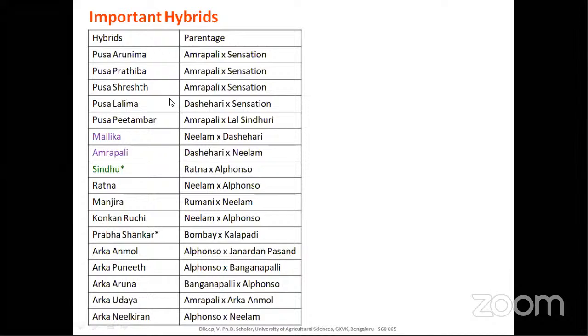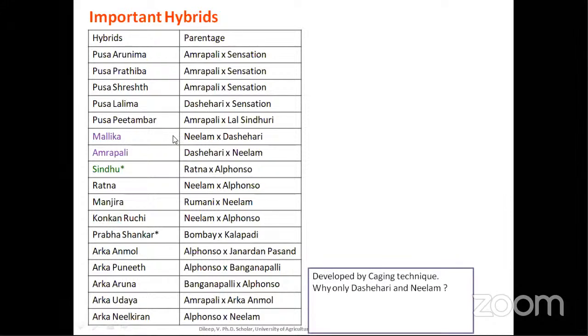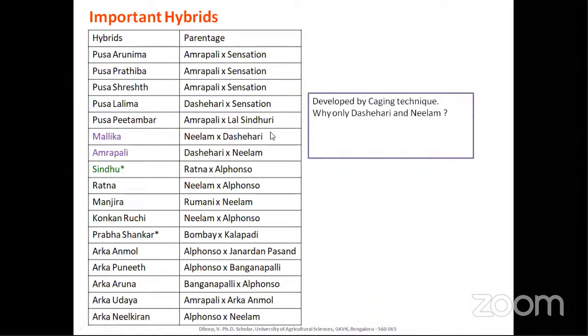And coming to Mallika and Amrapali. As I said, they were developed by Chadha and Singh by the caging technique. Mallika's parentage is Neelam into Dashari, and Amrapali is Dashari into Neelam. So why was the caging technique used? Why only Dashari and Neelam were selected for hybridization? Because they have synchronization of flowering.